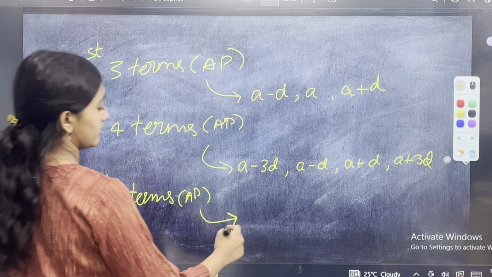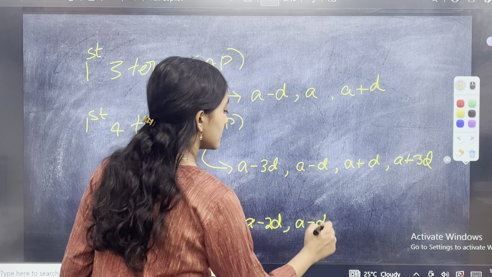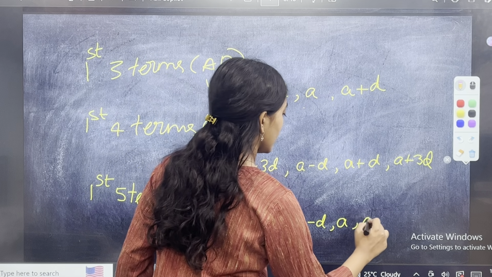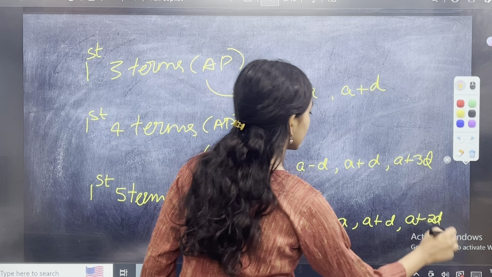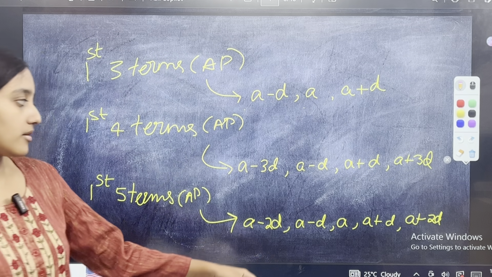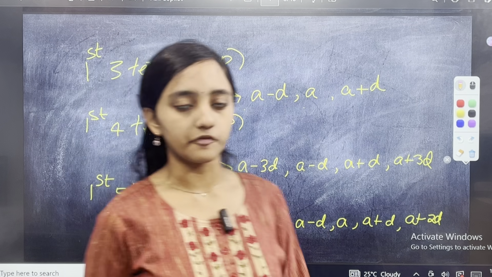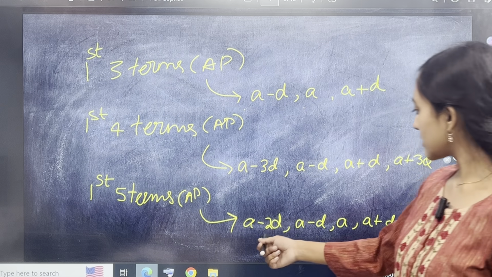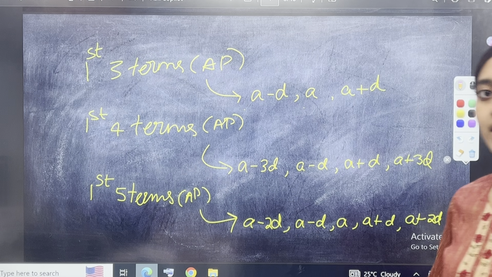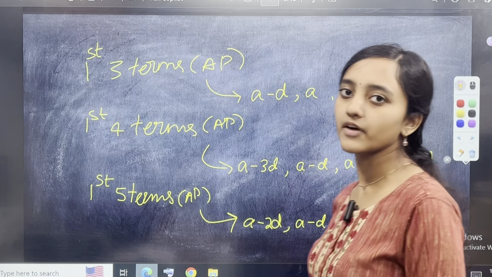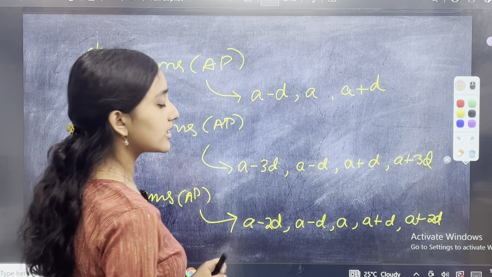What will it be for 5 terms? A minus 2D, A minus D, A, A plus D, A plus 2D. So A minus 2D, A minus D, A plus D, A plus 2D. Between every term there will be a common difference of D. And if you do this, minus 2D plus 2D cancels, minus D plus D cancels. You will have 5A is equal to some value and you will be able to easily find out the value of A. These were the only concepts which I wanted you to know in AP.